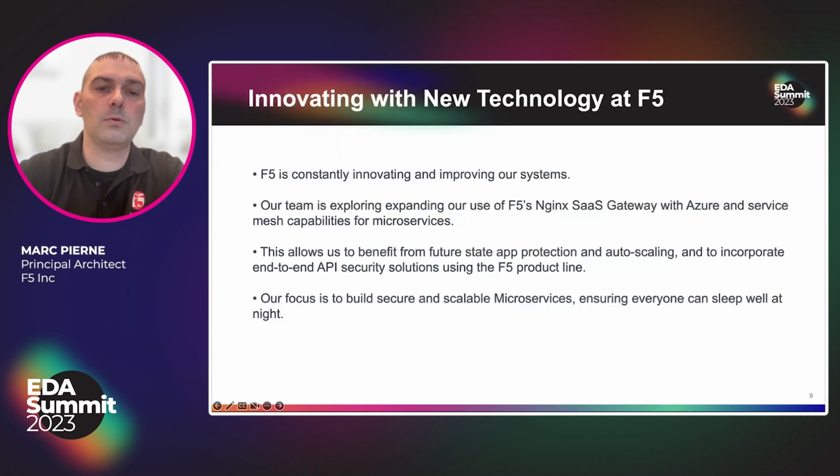At F5, we're always looking to innovate and improve our systems. Recently, our internal integration center of excellence has been exploring our internal use of F5's NGINX software as a service gateway with Azure. Its service mesh capabilities for microservices allow us to benefit from a future state with App Protect and auto scale using the service mesh. And this gives us an internal direction to further incorporate end-to-end API security solutions using the F5 product line. This helps us to build a secure and scalable microservices direction. And after all, everyone enjoys sleeping well at night.